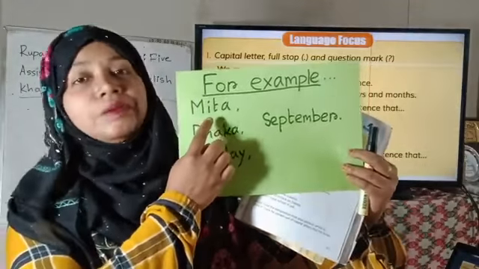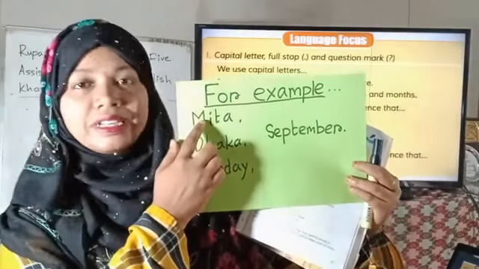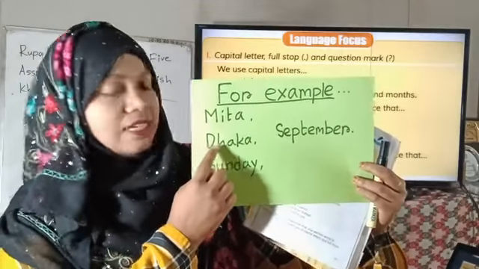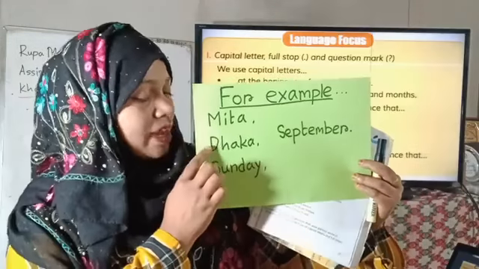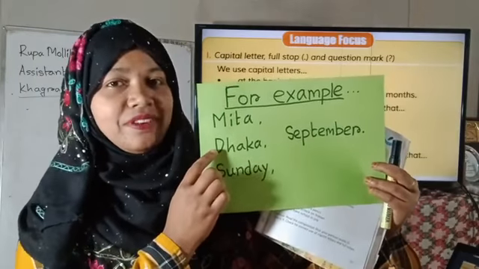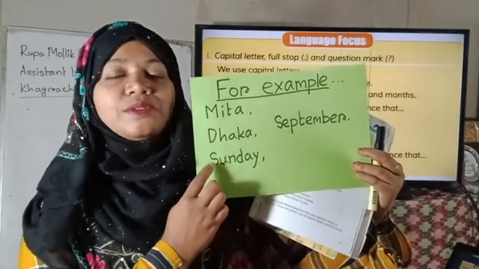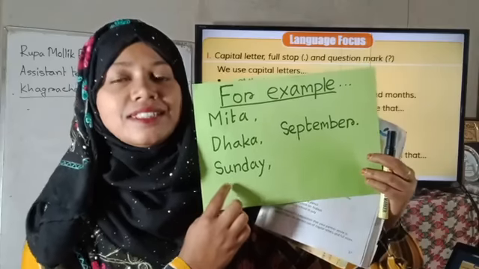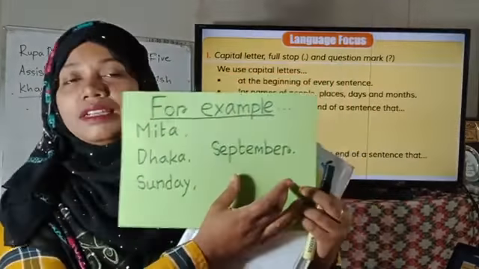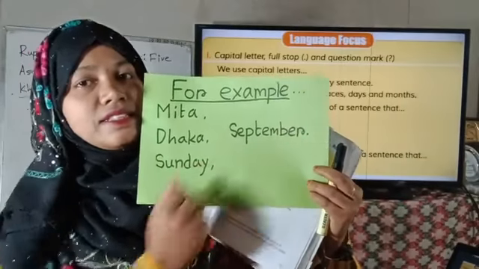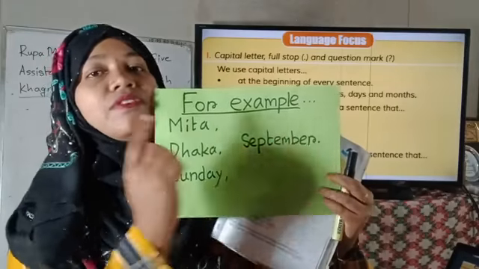I write here Mita. Mita is a name, so I use capital M at the very first. Then Dhaka. Dhaka is also a name, a place name. So I have used capital D at the very first, right? Then here is Sunday. I use capital S for a start, Sunday. This is the name of a day. Then I have written September. Here is September. At the very first I have used capital S. This is the name of a month.